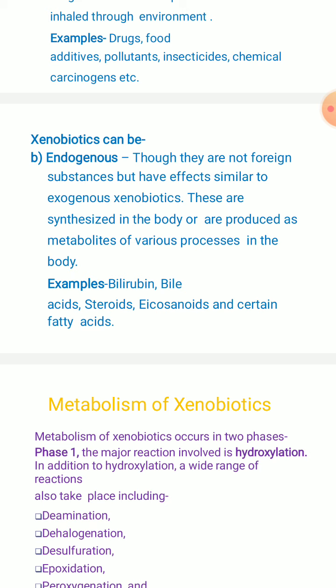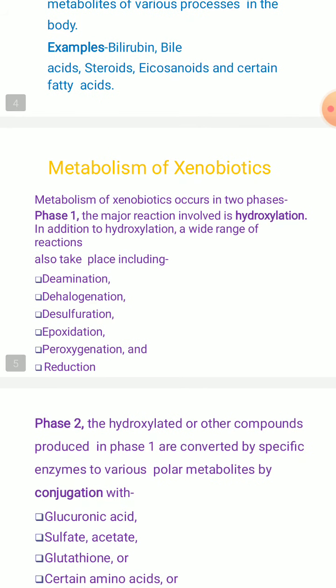So the next question is how these xenobiotic compounds undergoing metabolism are going to be metabolized. The metabolism of these xenobiotics occurs in two phases. First is phase 1, second is phase 2. Which reactions come under phase 1? Let us see.